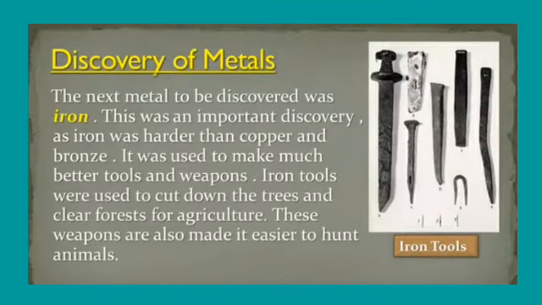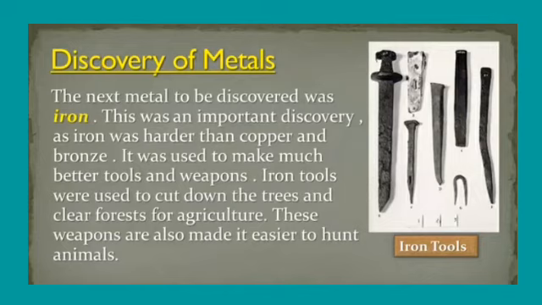Not only that, see one more important metal, that is iron. The next metal to be discovered was iron. This was an important discovery, as iron was harder than copper and bronze. This iron material is nowadays used for what purposes?